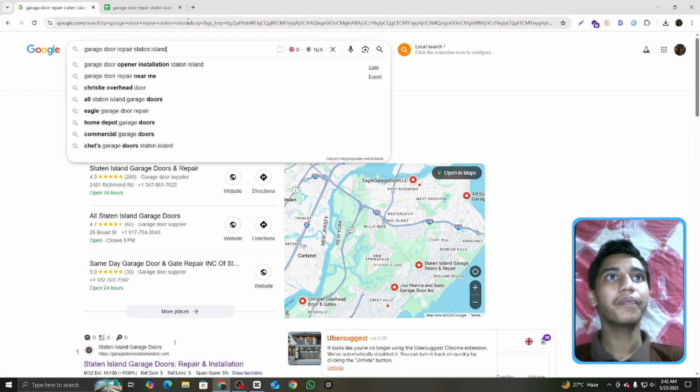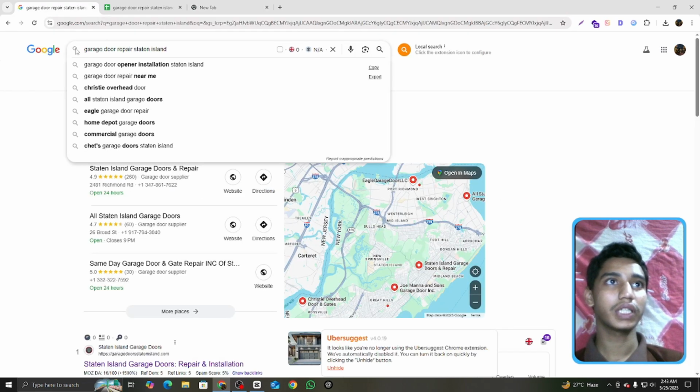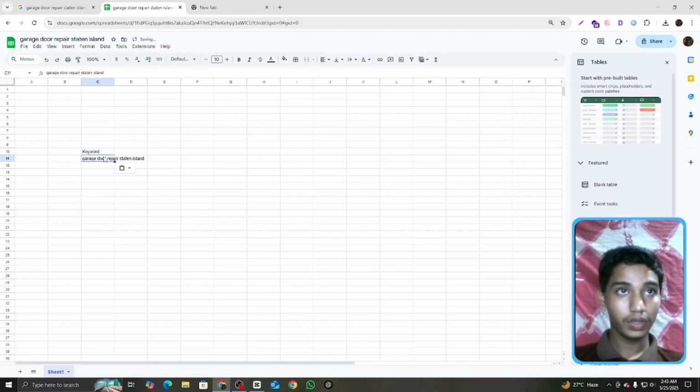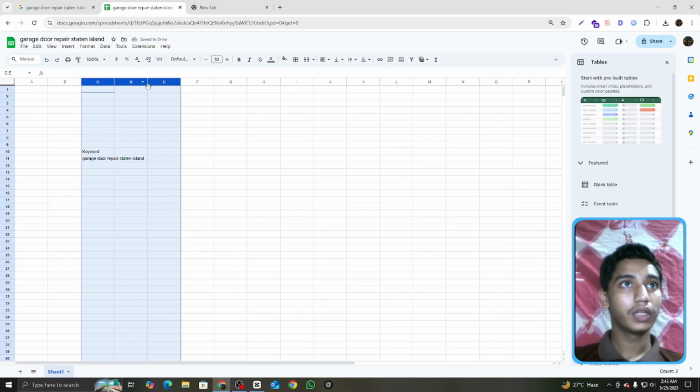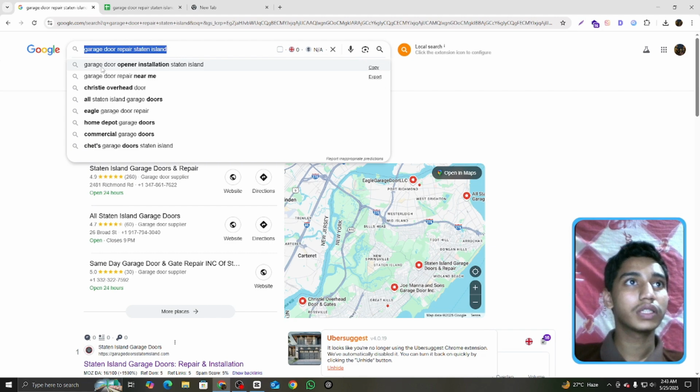I search the tool, Google suggested, and PAA, which means People Also Ask. Now, Google suggested. Firstly, when I search this keyword, garage door repair Staten Island, Google suggests some keywords that are relevant or variations. This is our main keyword.